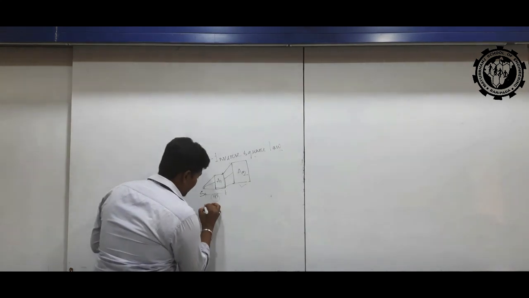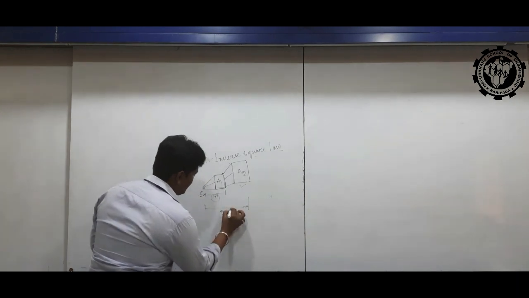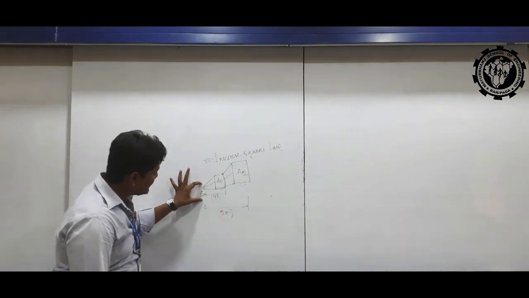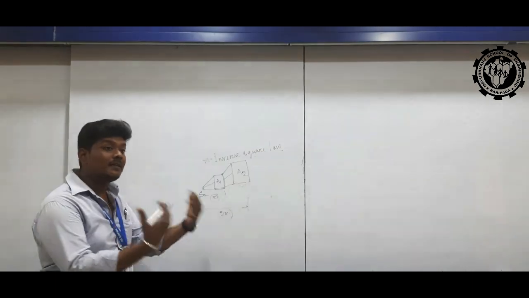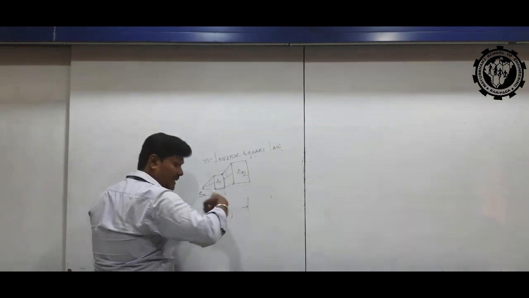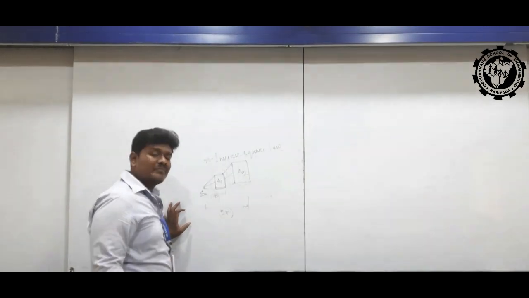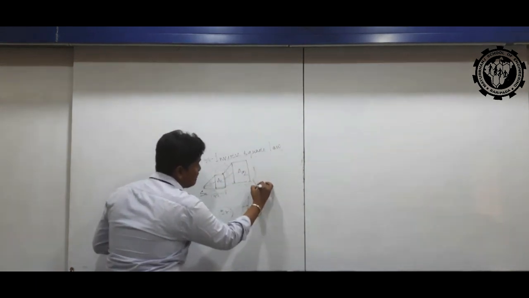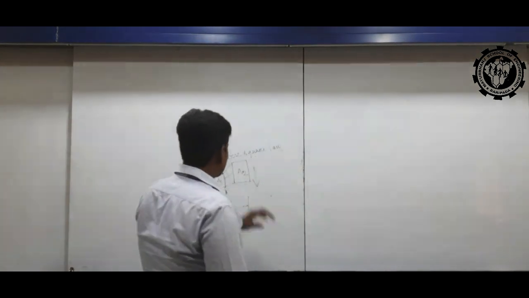Then from the source to the second object, the distance is 2r. As the distance increases, the quantity of light on the object is inversely proportional to the distance. Is it clear? So it gradually decreases.